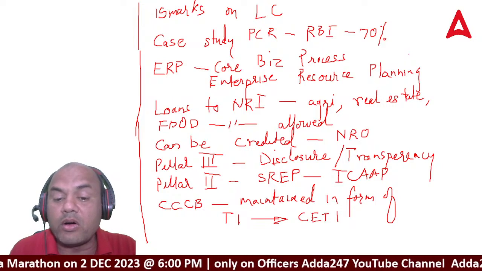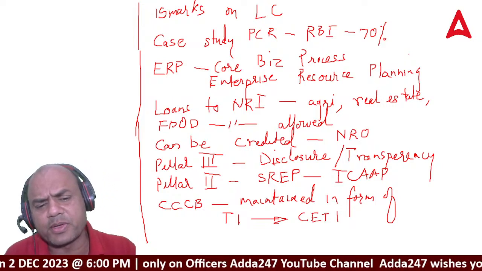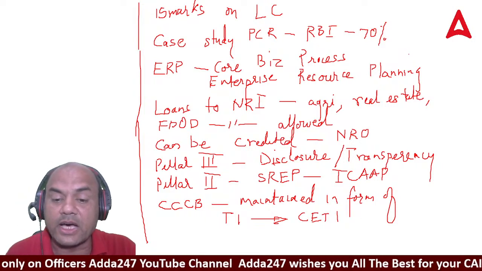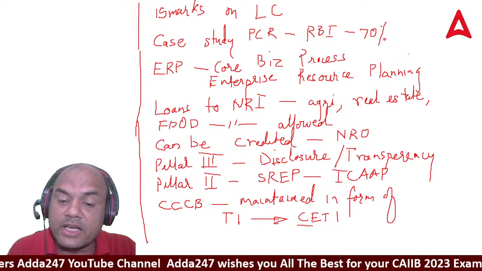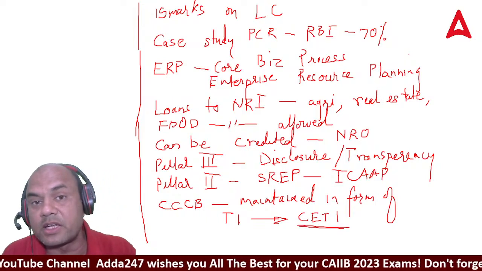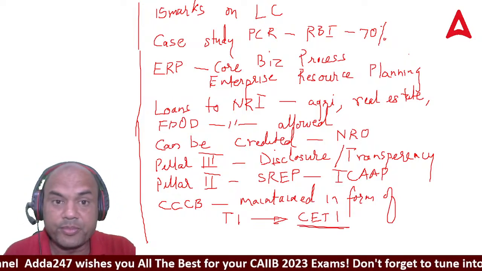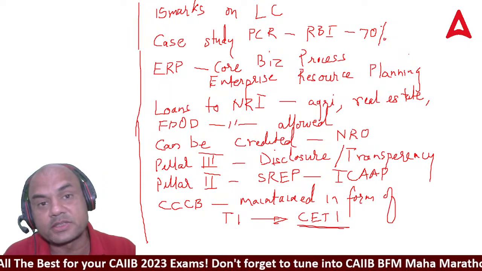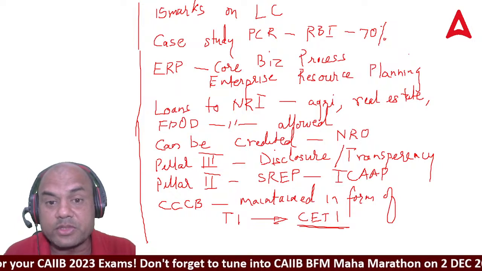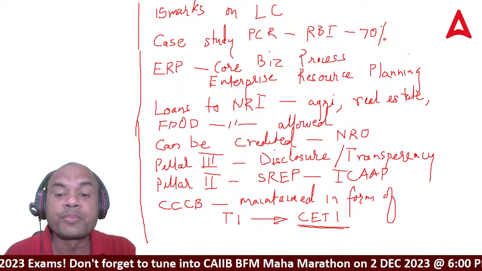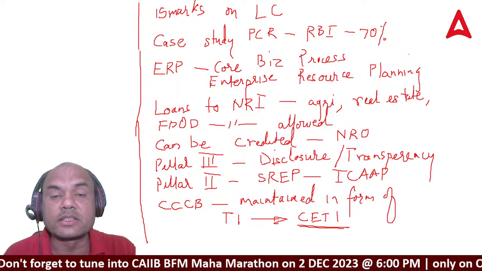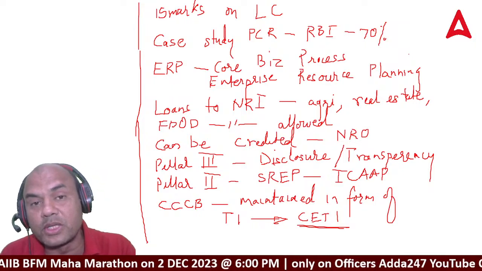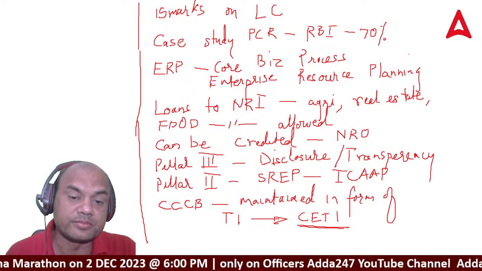Always remember all these buffers, let it be CCB or CCCB, are to be maintained from your CET1, your own money. What is CET1? Your own money: shares, net profit, reserves and surplus, and revaluation reserves at a 55% discount. CET1 consists of these four parts, and CCCB is to be maintained from this only. So that was one question.